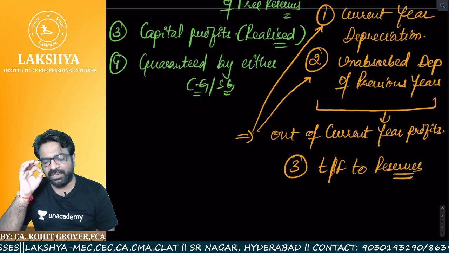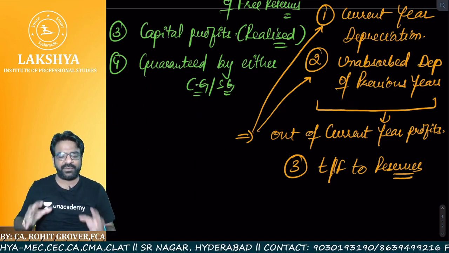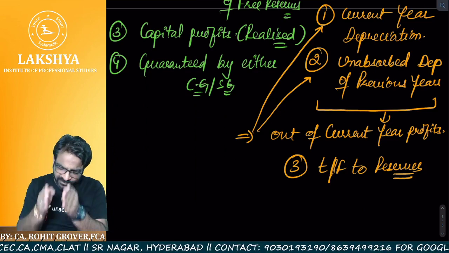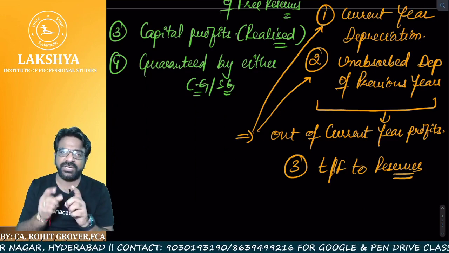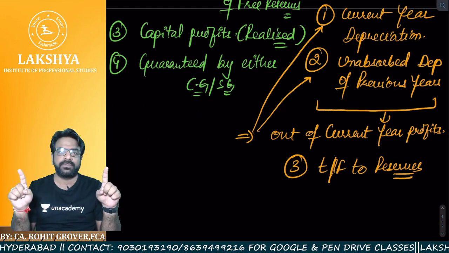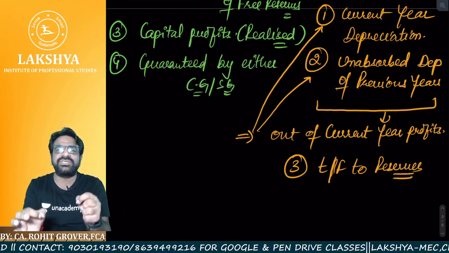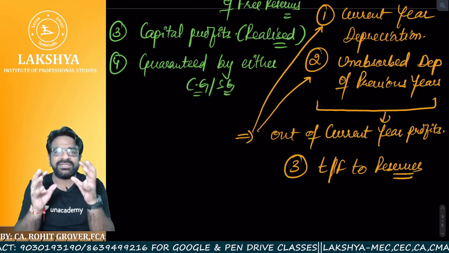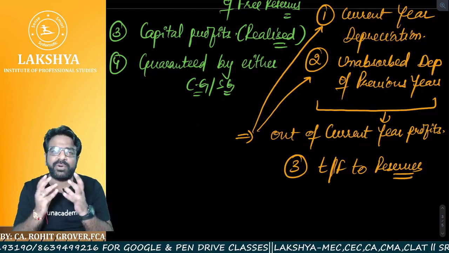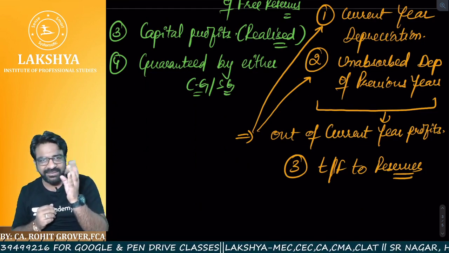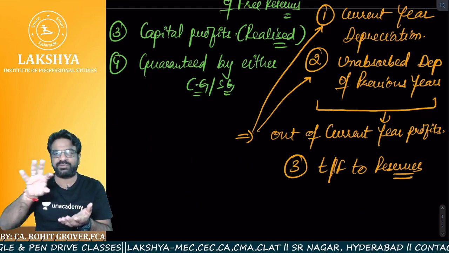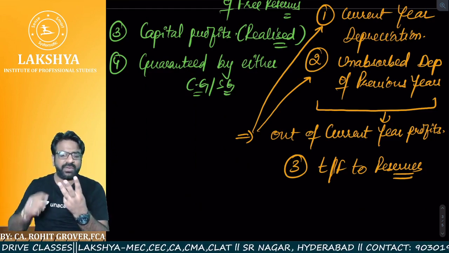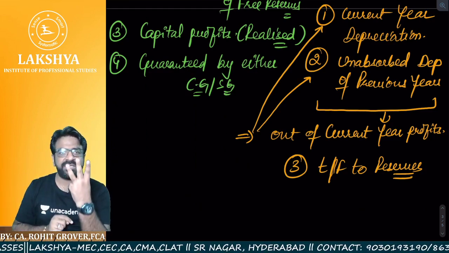Before making the payment of the dividend from the current year profits, some portion of the profits you have to transfer to the free reserves. Now the question is, sir, how much? There is no limit. It is completely the discretionary power of the board of directors. Whatever percentage they decide, that percentage on net profits of the current year will be transferred to reserve.